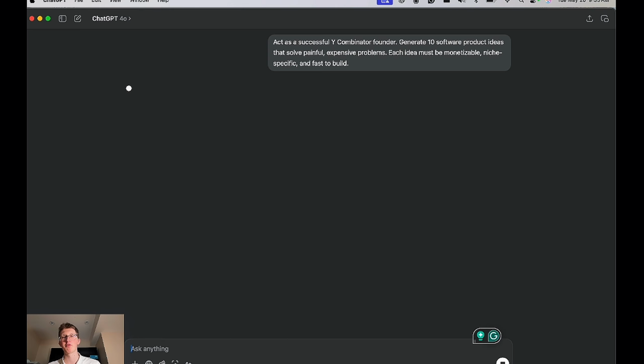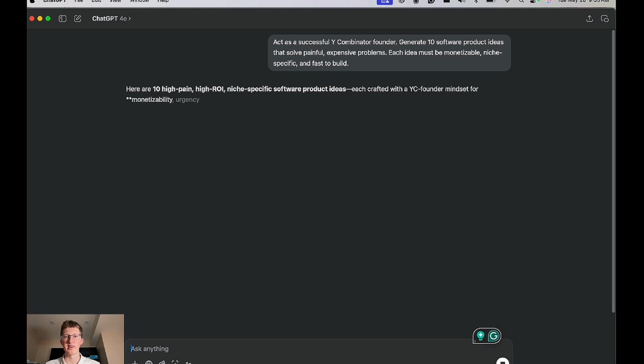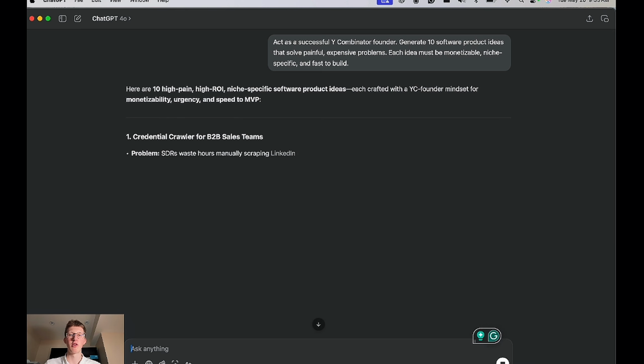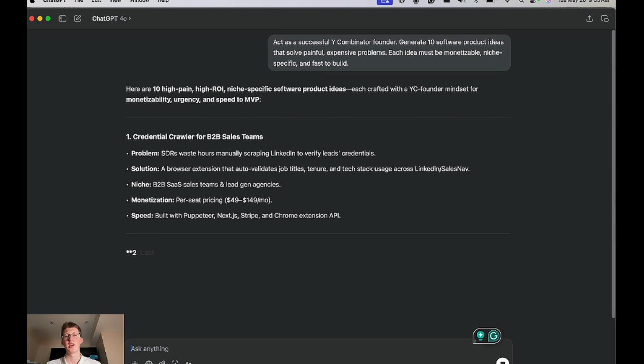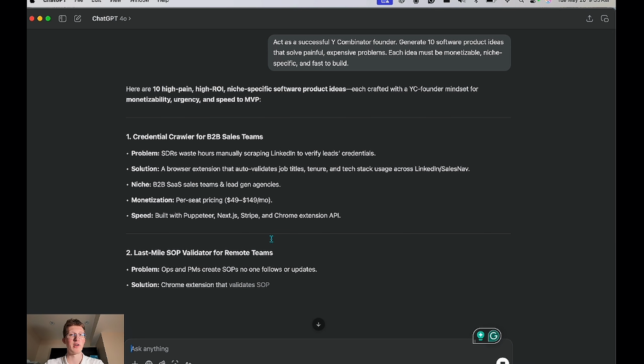So the reason I'm asking this question, for those of you who don't know what Y Combinator is, it's a famous startup accelerator program based in San Francisco, and it primarily serves tech-based startups. So obviously we want a lot of ideas here that are unique, painful, expensive, so that we can make money. And of course we want this to be fast to build so that we can ship out our MVP as soon as possible. So as ChatGPT is cooking up for us right now, we can take a look at some of their suggestions and figure out what we want to build.